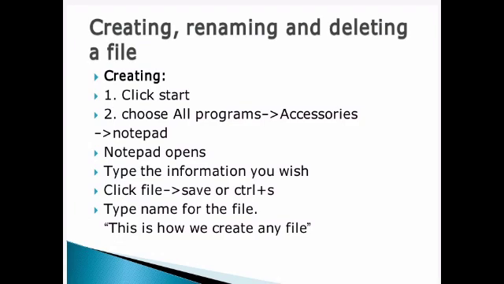Right? Next, how to save a file? Open a file. For example, now we have opened a notepad file. In that you type the information you wish. Then next click file, click save, or you can use the keyboard shortcut, Control plus S. Next, a blue color highlight will appear. In that you type your file name. Then click save. Now you have created a file of your wish. Clear? Yes, this is how we create a file.